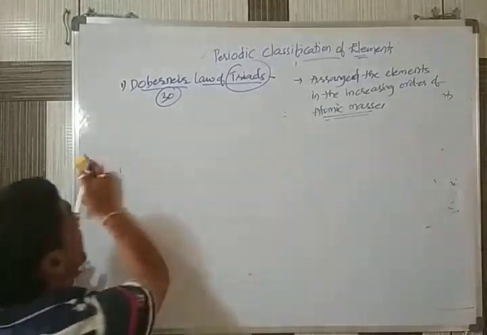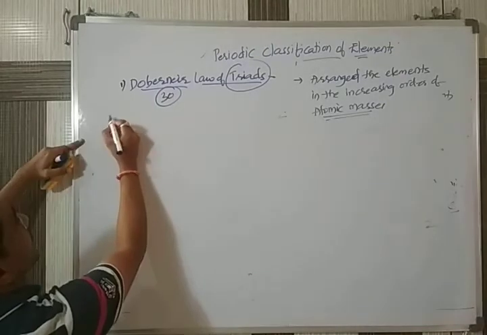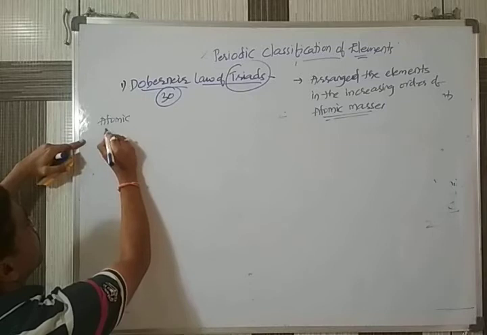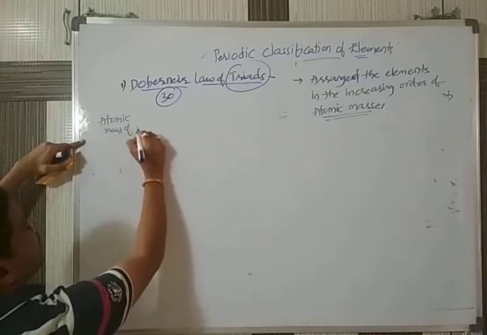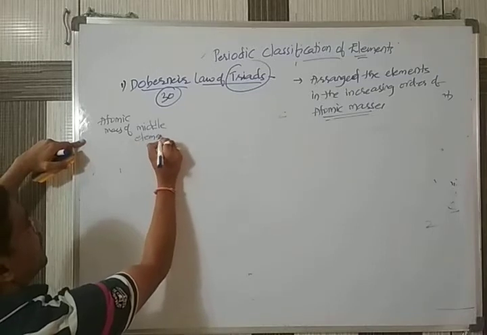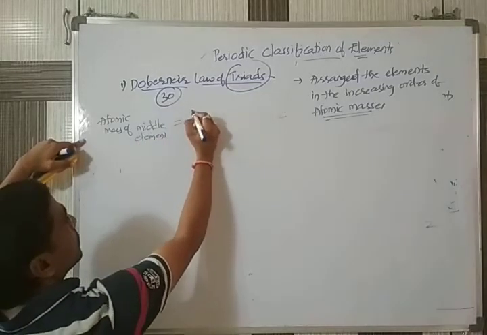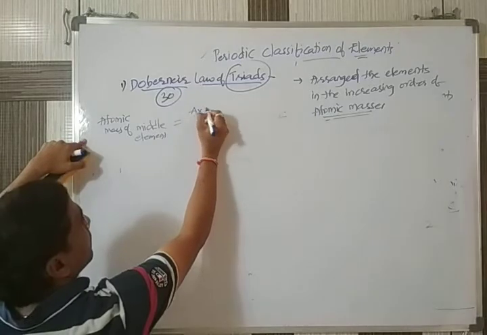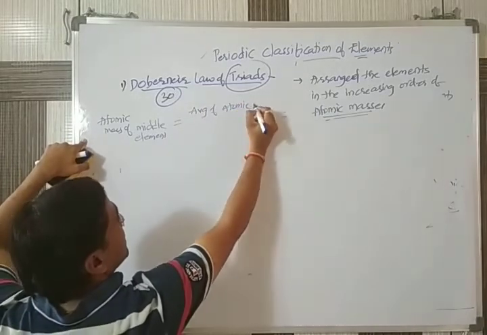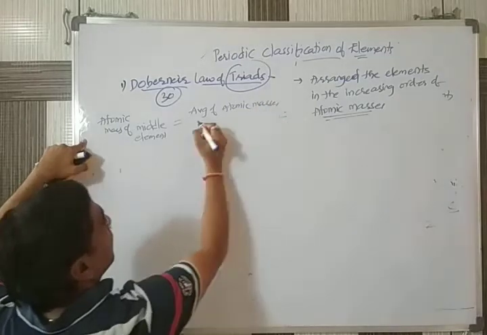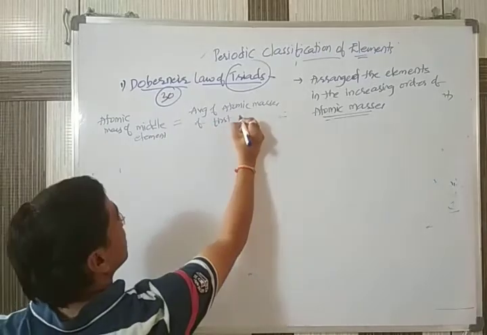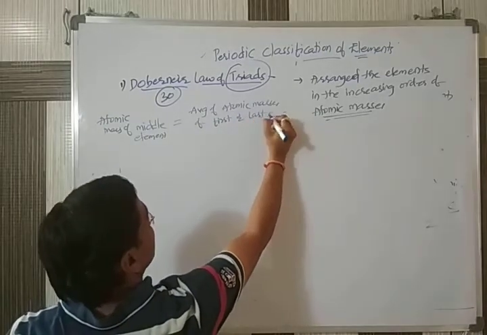Once again, I am writing the same thing. According to the triad, the atomic mass of the middle element is equal to the average of the atomic masses of the first and last element.